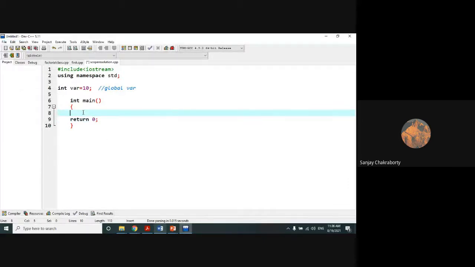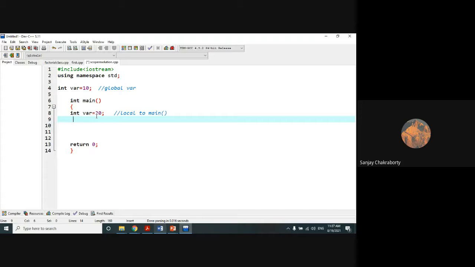Now I am defining one more variable within int main. Suppose the variable name is var, and var equal to 20. So is it a local variable or global variable? It is a local variable to the main function, because its scope and lifetime depend only on the scope and lifetime of the main function. Outside this main function, this variable cannot be accessed.